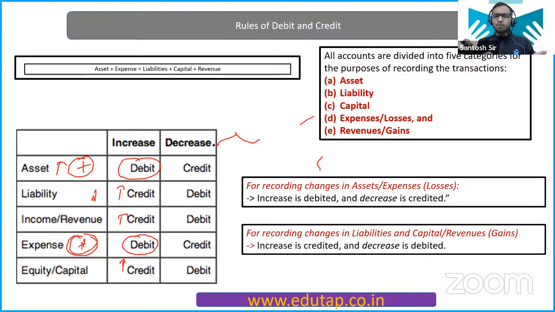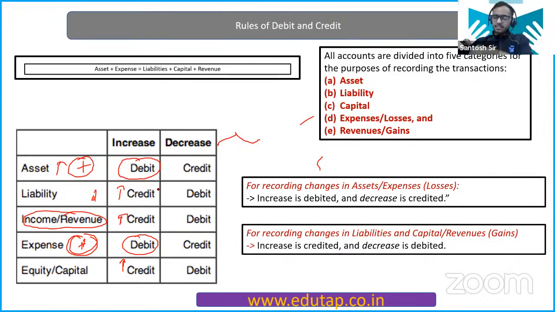And the rest of the accounts, that is your liability, income, and capital. See how you will remember this. Liability and capital are basically on the liability side, so obviously they will behave the same way, right? So whenever they increase, you credit that. Okay, and as far as income is concerned, this is a nominal account. Remember, you credit all gains and incomes from the rules, so that will be credited when increased.